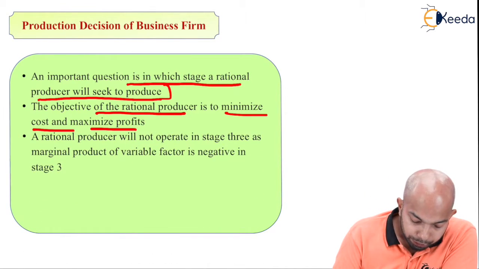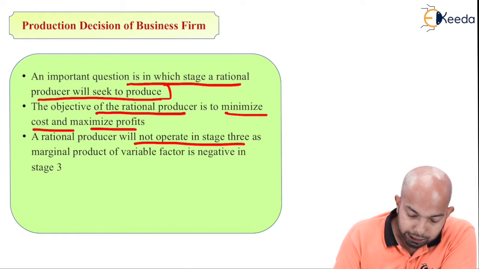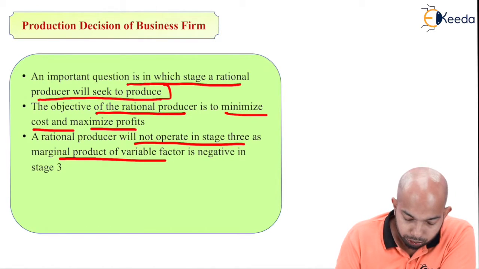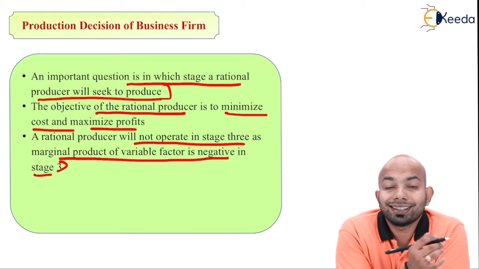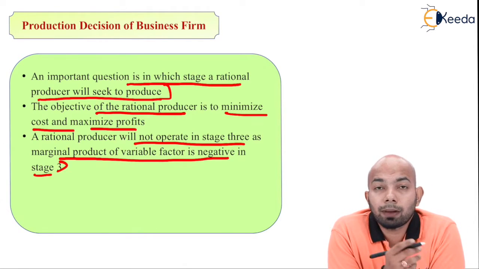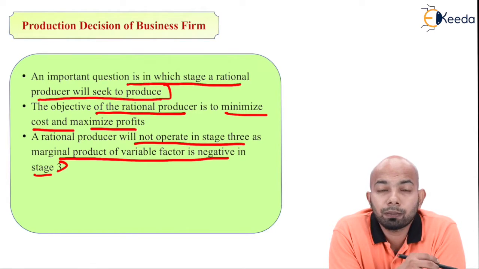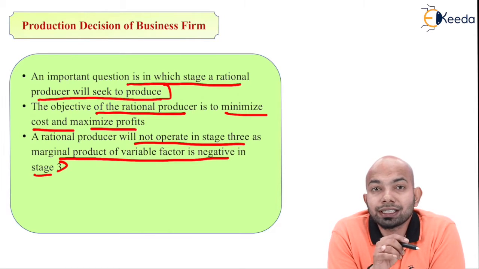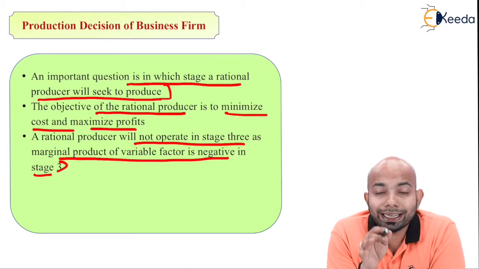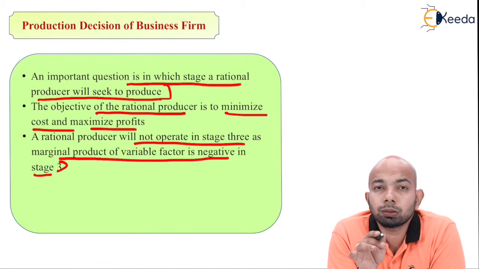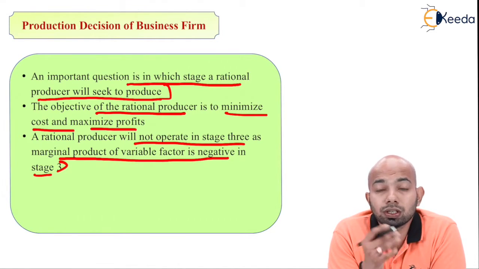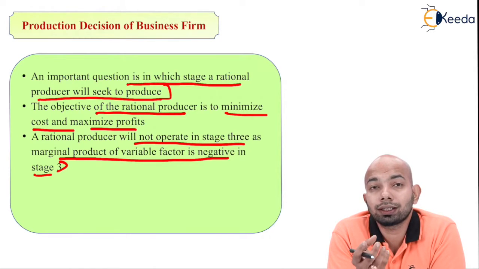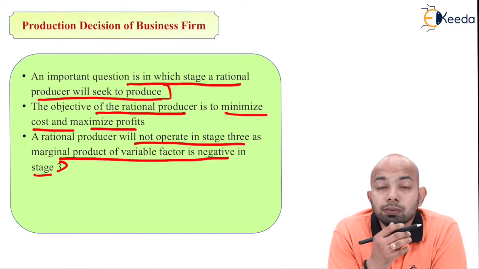Now, a rational producer will not operate in stage 3 as the marginal product of the variable factor is negative. The stage 3 that we discussed, whereby the marginal productivity of any product goes into the negative part. No producer will go ahead and produce goods in that specific stage. If he has reached that stage, he will stop production here. If he continues with the production, he is going to incur losses because the marginal productivity of that item has gone down completely. It's beyond negative now.